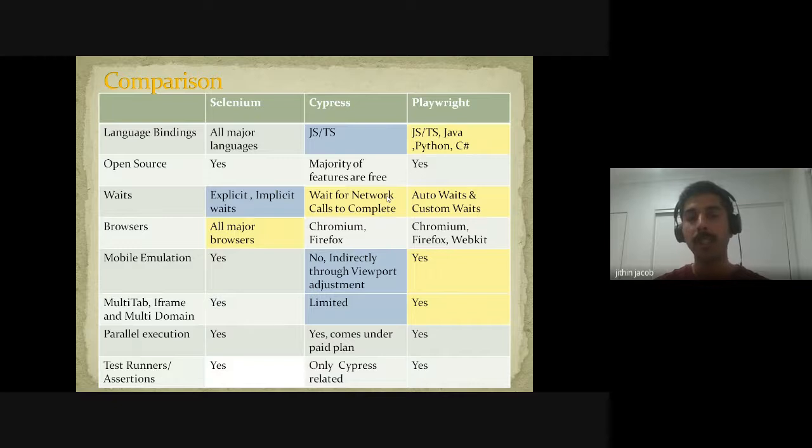iframe support, in the earlier versions, they don't have iframe support. In the recent version, they have come up with iframe support. Now, the third one is multi-domain. This is very much important. Let's say you want to do multi-domain testing. So what is multi-domain? Let's say you want to visit google.com in one test case and then you want to shift to apple.com. So what's the real use case behind this multi-domain?